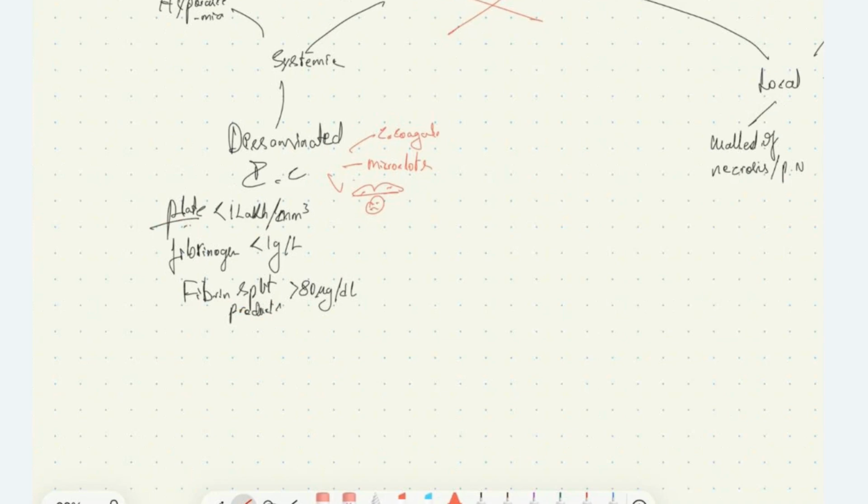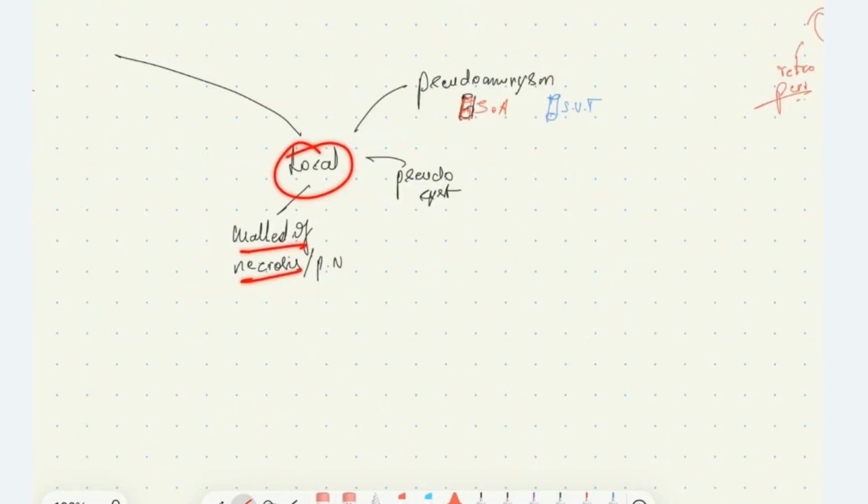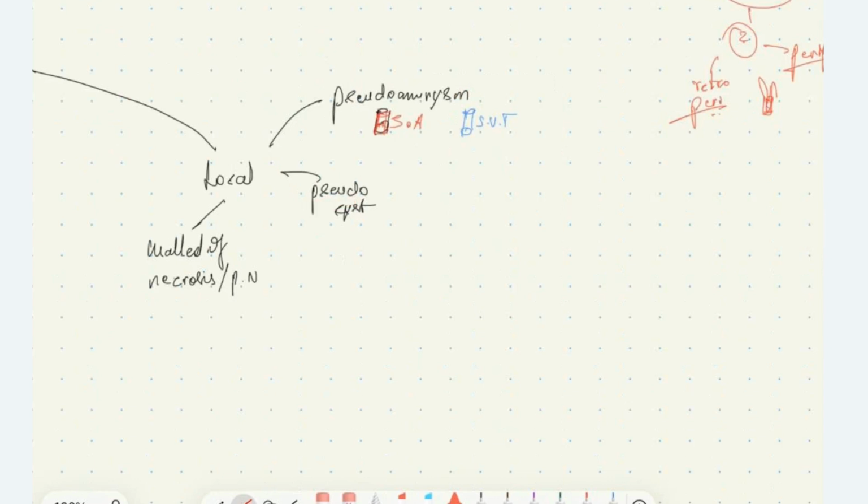The local complications are walled-off necrosis. When the necrosis of the pancreas is severe, it causes walled-off necrosis or pancreatic necrosis. The pancreatic pseudocyst, due to the collection of inflammatory fluid around the pancreas and its organization by fibrosis, causes formation of pseudocyst. Then we have pseudoaneurysm of the splenic artery.